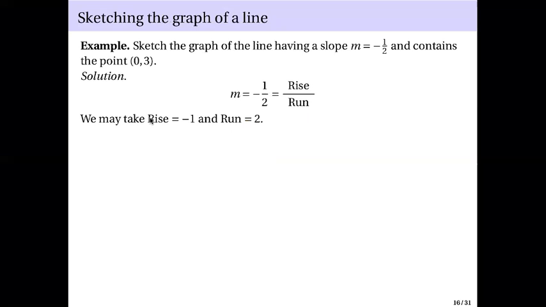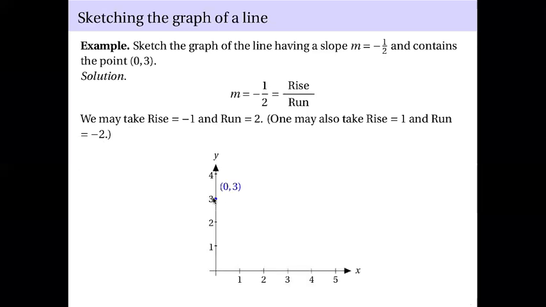So, here we can take rise equals -1 and run equals +2. So rise over run is -1/2. Otherwise, you can also take rise equals 1 and run equals -2. But we'll use this first one here. So you have the point (0, 3). That's the given point there. So rise equals -1. It means we will go 1 unit downwards because we rise -1.